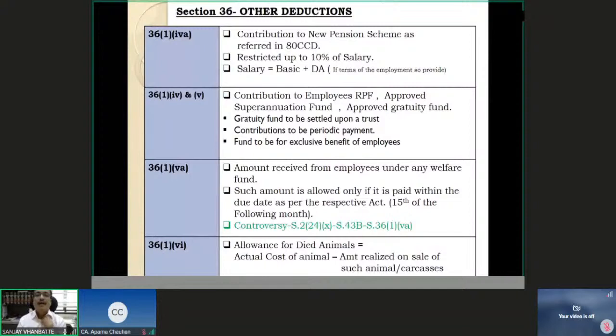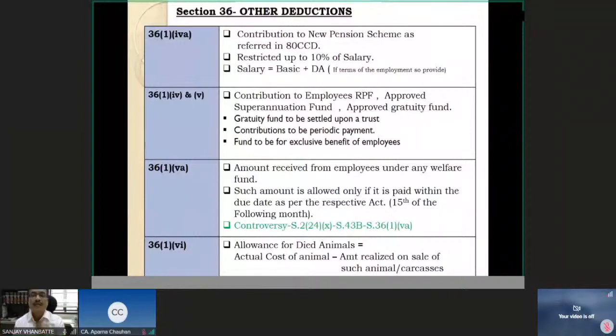So we understand here that there is employee's contribution and employer's contribution. As far as small 5a is concerned, we are talking of employee's contribution, which is deducted from his salary.